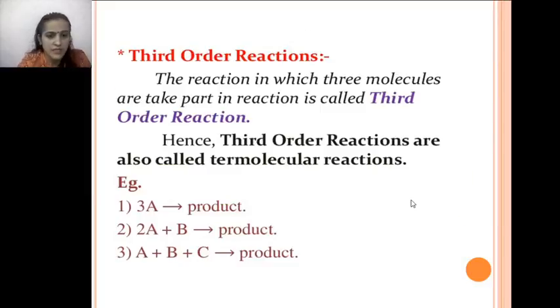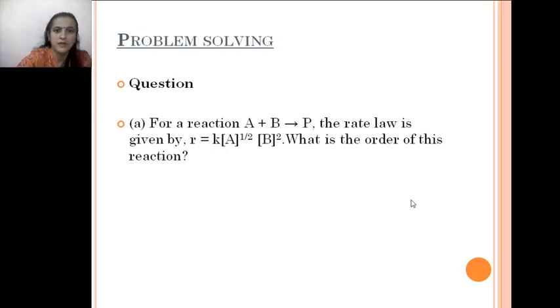The third order reaction can also be called a termolecular reaction. For example, it can be written as 3A gives product, 2A plus B gives product, A plus B plus C gives product. So here the concentration terms number 3. That is why we are calling them third order reactions.